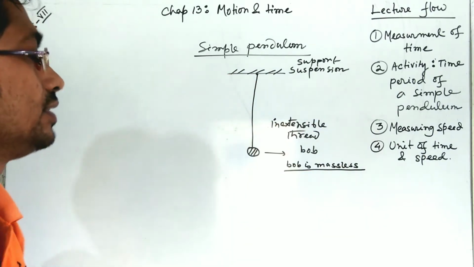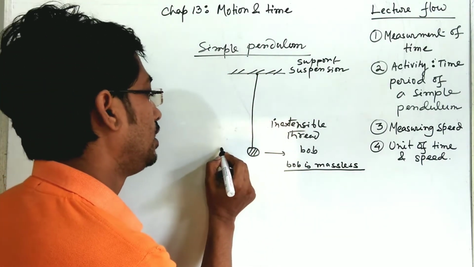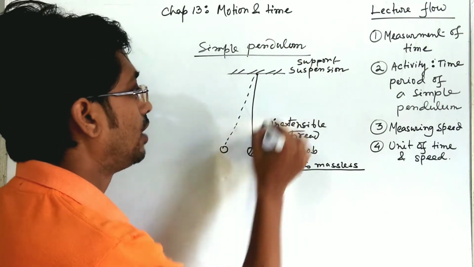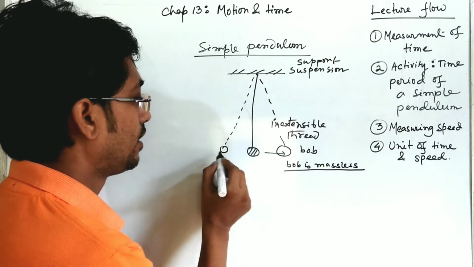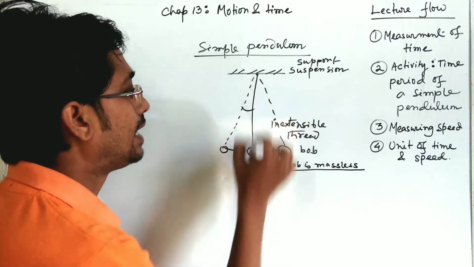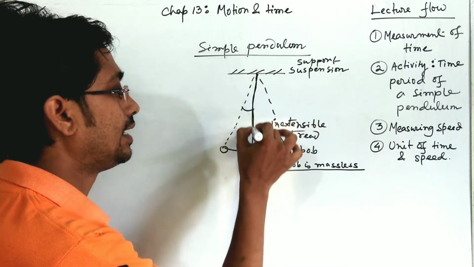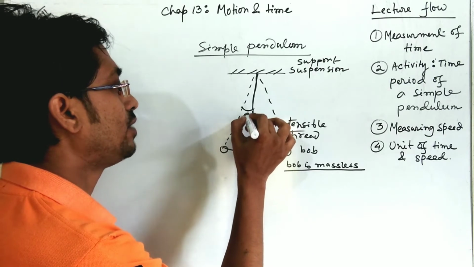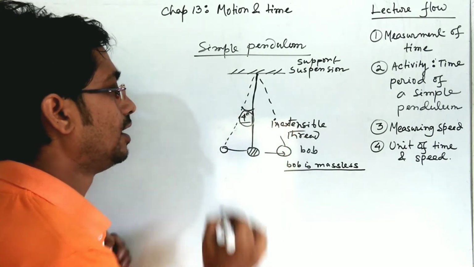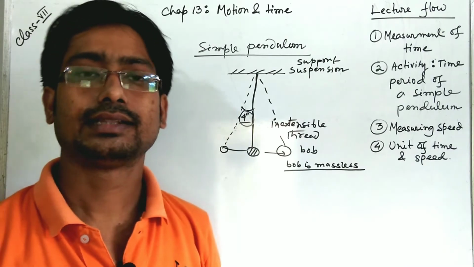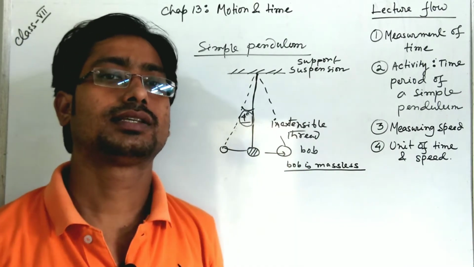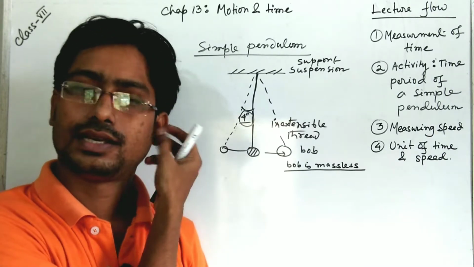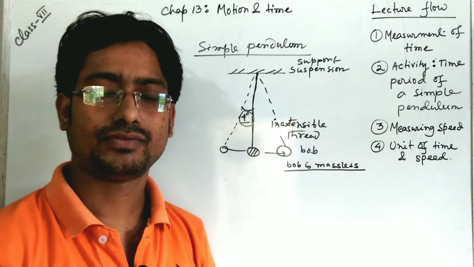Now, when it vibrates, suppose it comes to the left extreme like that, and again goes to the right. This will make an angle with the vertical line. If it makes a maximum of 4 degrees with the vertical line, then we can consider the motion to be a simple pendulum. Otherwise it will not be a simple pendulum. But this is not in your class; it is in class 11 that we have read about it.